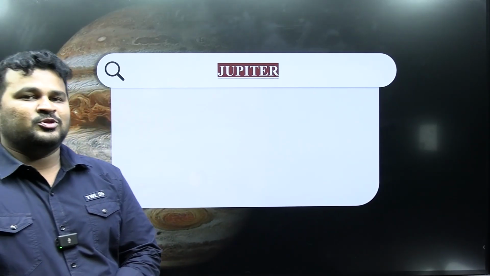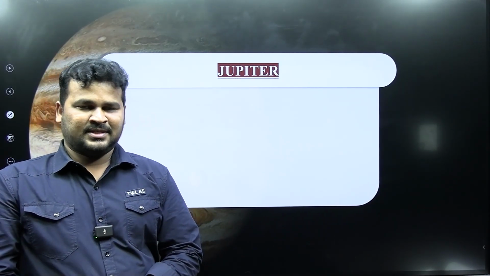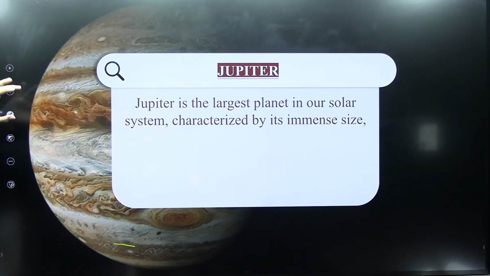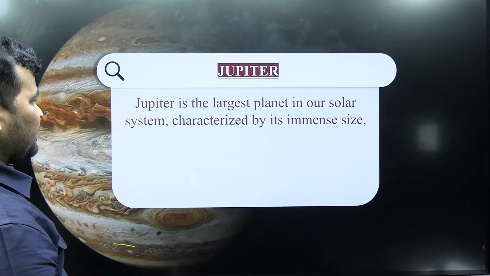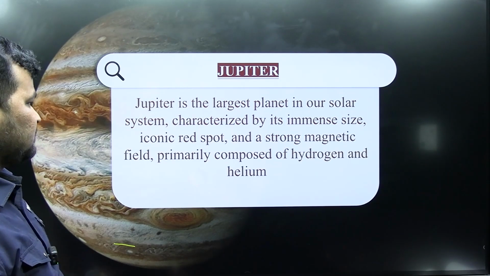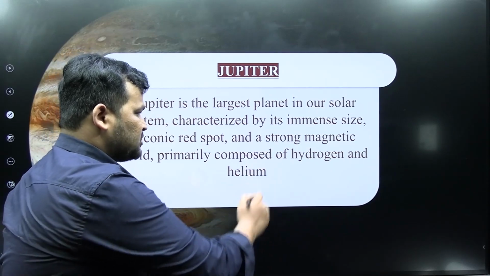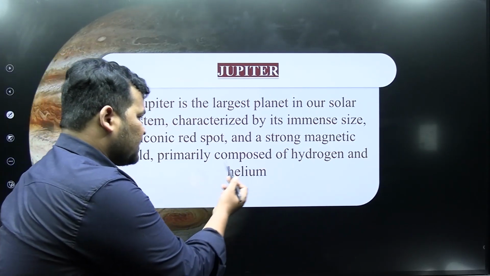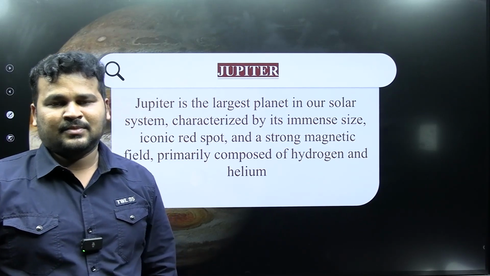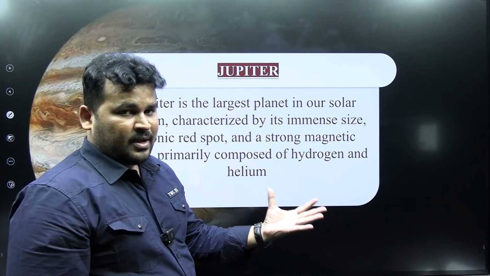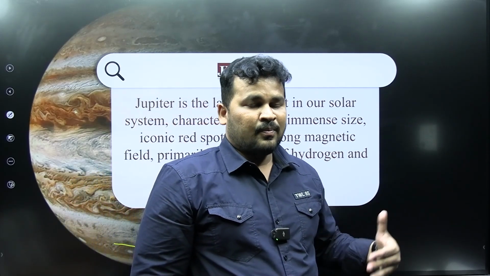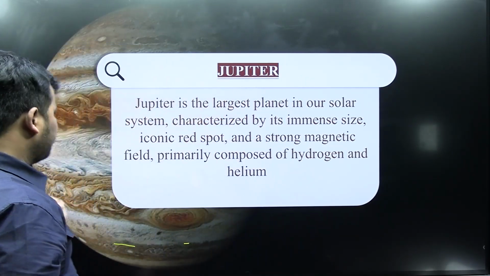Jupiter takes about 12 years to complete one revolution around the sun, because the size of Jupiter is very big, a giant size. It is the largest planet, characterized by its immense size, iconic red spot, and a strong magnetic field, primarily composed of hydrogen and helium. So we know hydrogen and helium are also present on Jupiter.